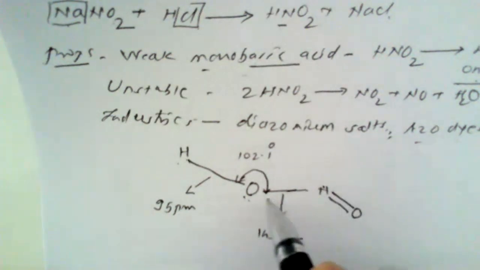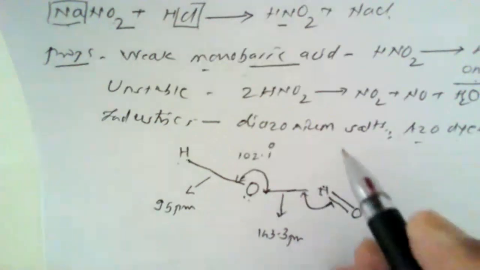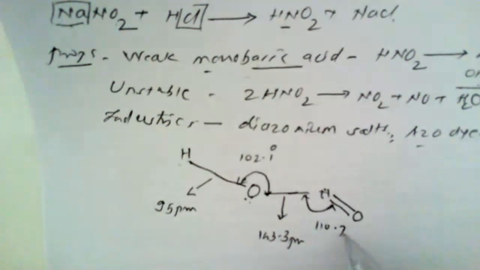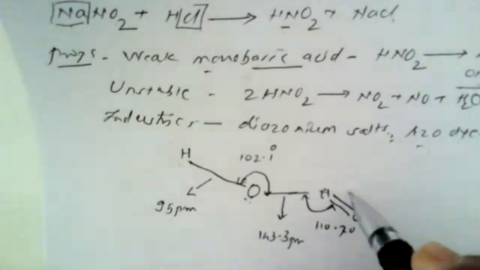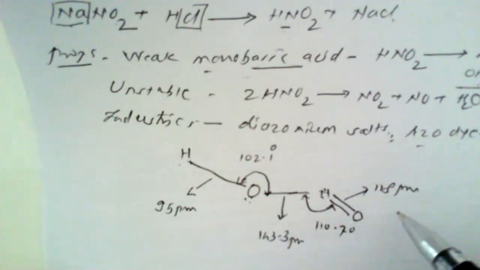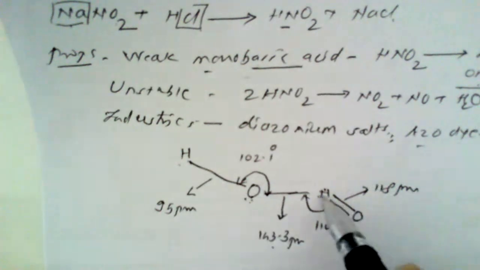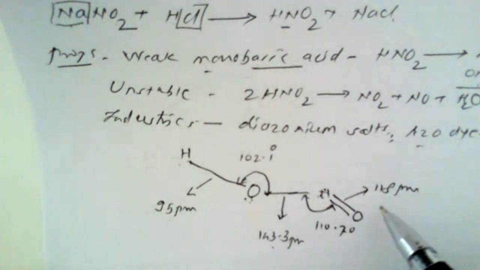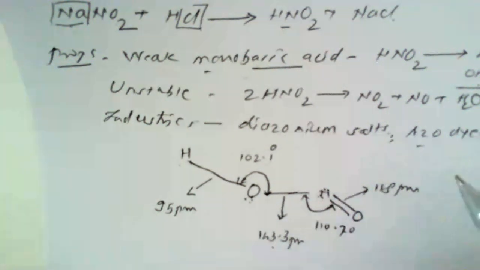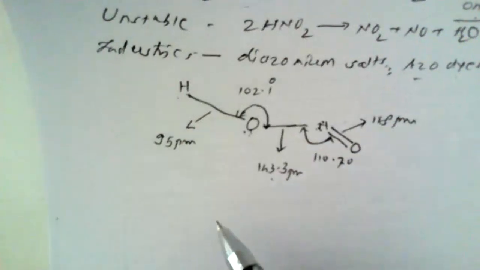In addition, the O-N-O bond angle is 110.7 degrees. The double bond length, as we know, is always smaller, so it is 118. Here the nitrogen-oxygen single bond has a larger bond length, while the other nitrogen-oxygen bond length is very small, 118 picometers. So these are the bond characteristics of HNO2.